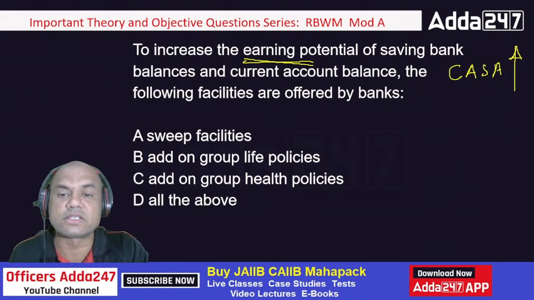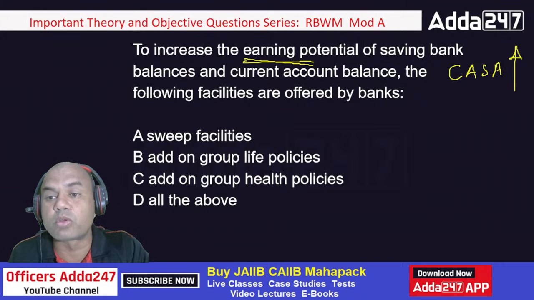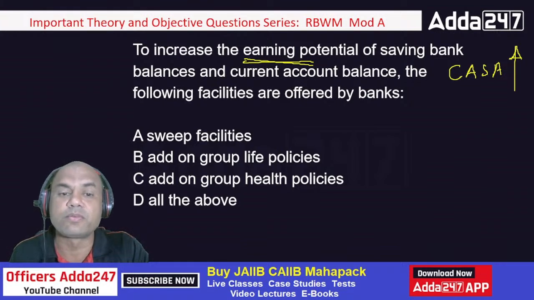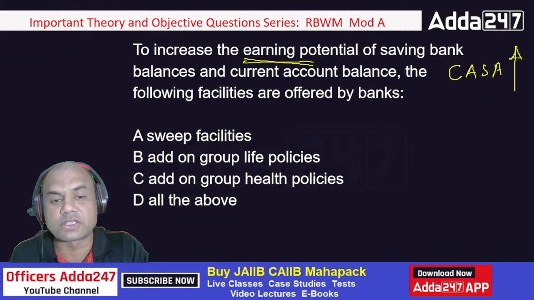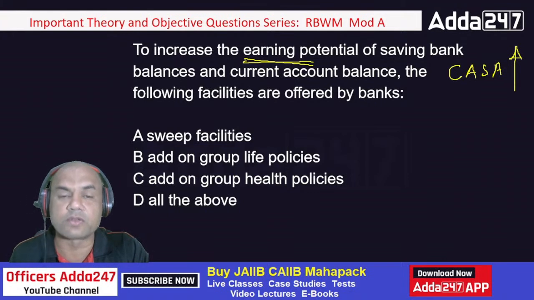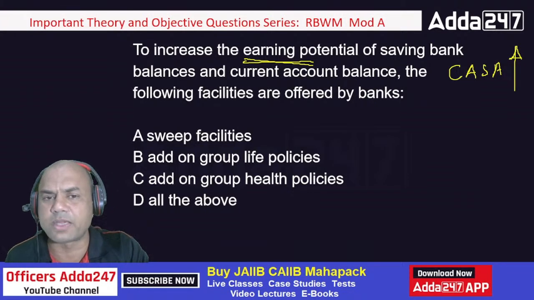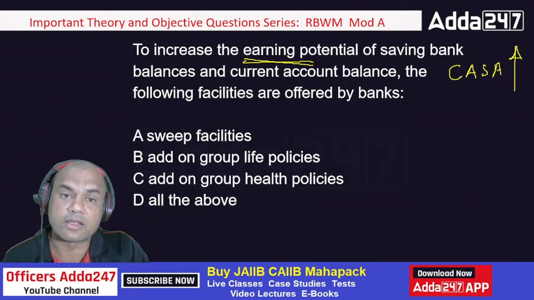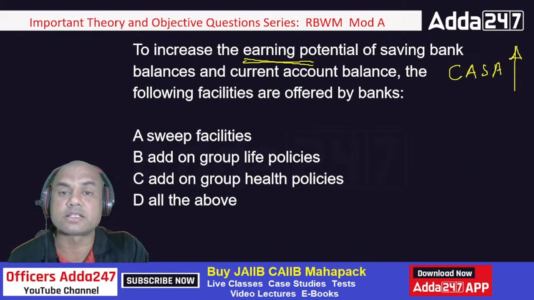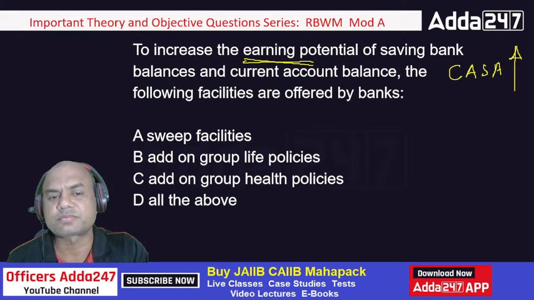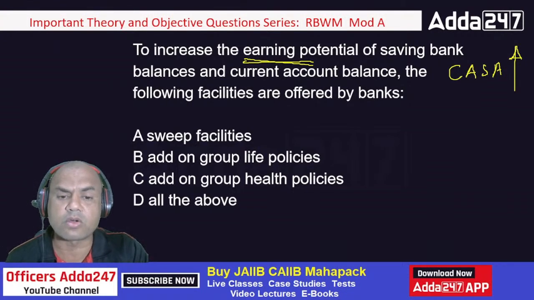So the following facilities are offered. I want more CASA from the customer. So what will I do? I'll arrange sweep facilities, add-on group life policies, add-on group health policies, or all of them. What will I offer as a bank to the customer so that they can increase their CASA balances? What do you think? Sweep, add-on group life, group health, or all of them?